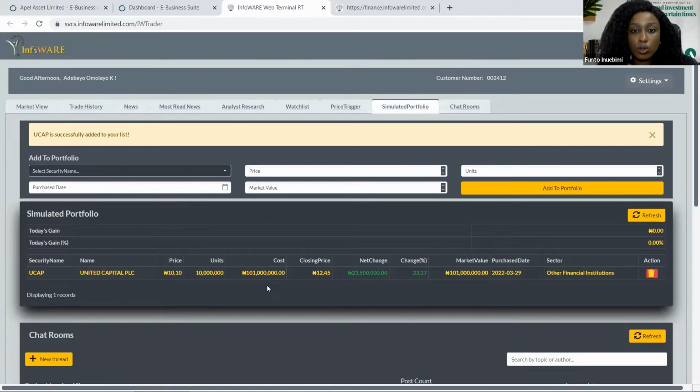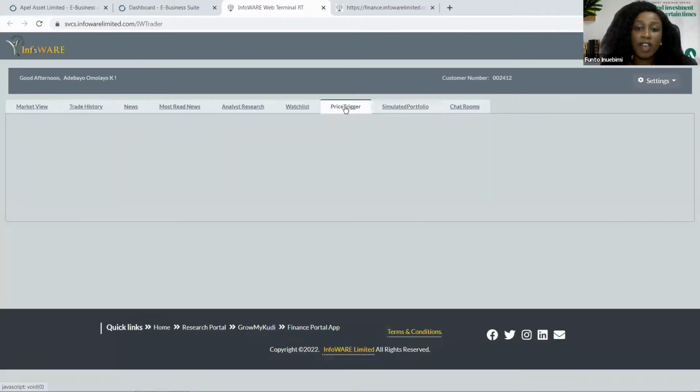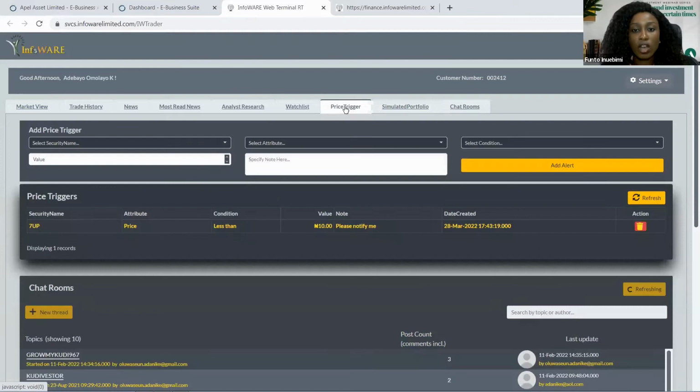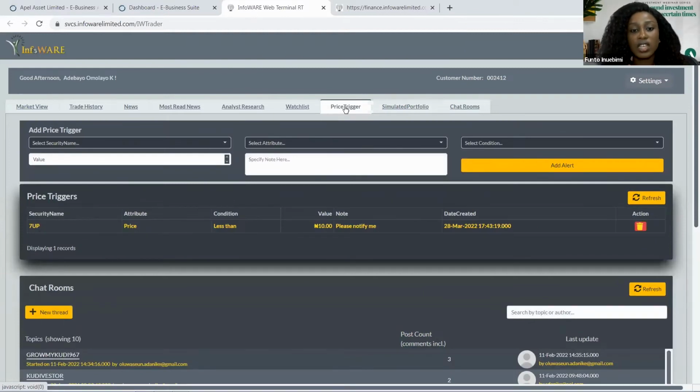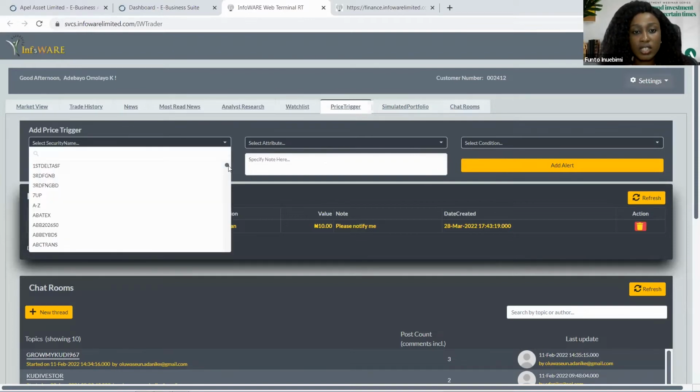Another thing you can do if you are just using this platform is to set a price trigger. What I mean by this is that I want to be notified when a particular stock I wish to purchase reaches a particular amount. So by doing this, you can pick the security from this end.